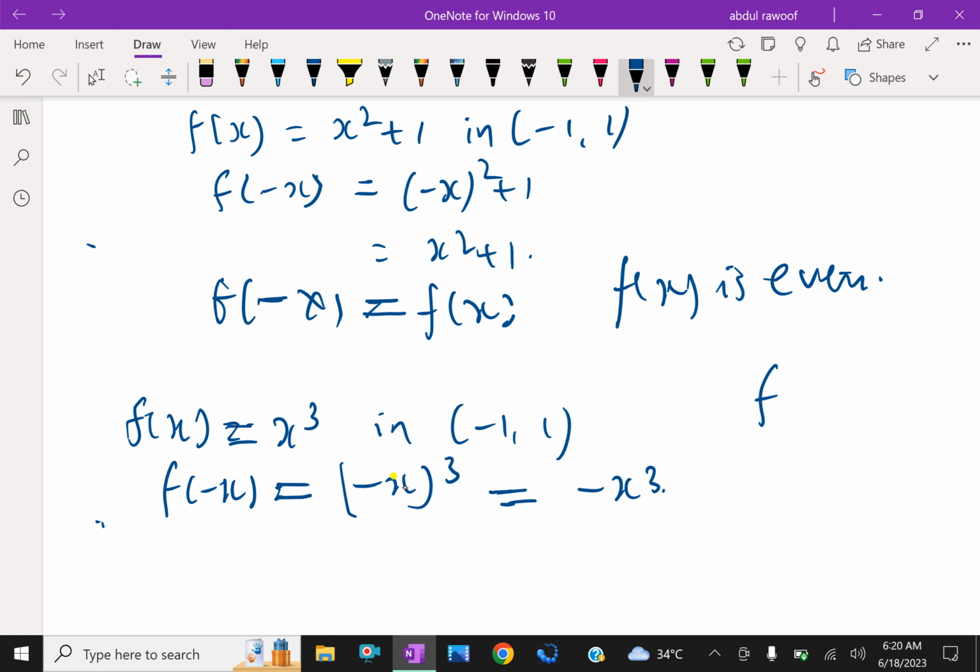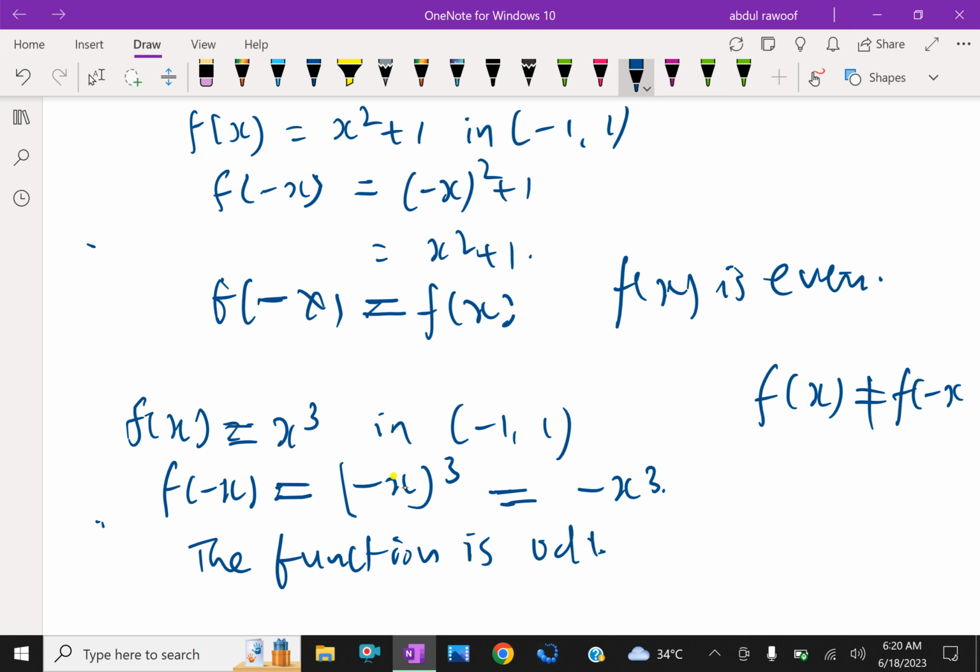From this we can say f of x is not equal to f of minus x. Therefore the function is odd. The function is an odd function.